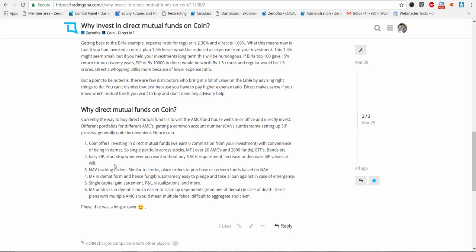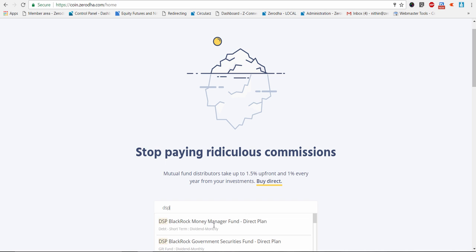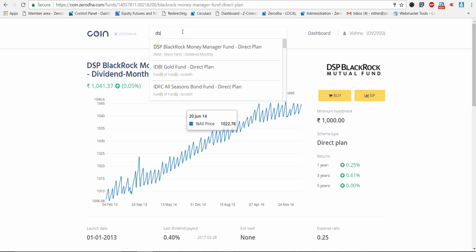Now, the second reason for direct in demat is, okay, I've explained it here. The first, and this is actually a really cool feature, we call an Easy SIP. This is not really available on any other platform. So let me show you how it works. Say you want to invest in, say, a DSP BlackRock, right? So let me say a DSP Tax Saver, actually, right?